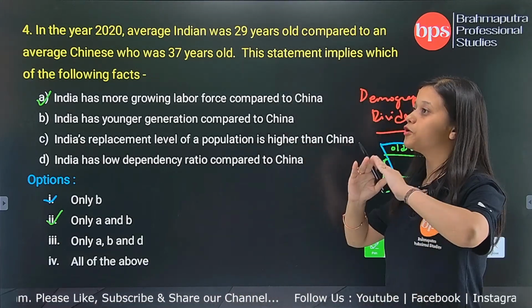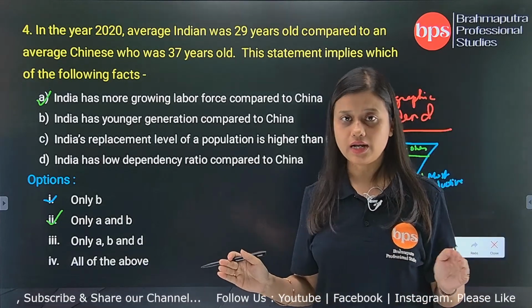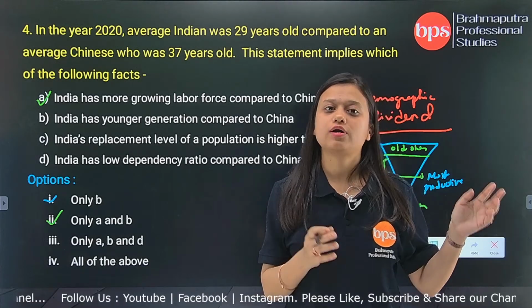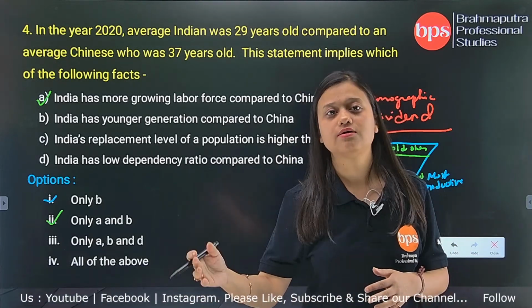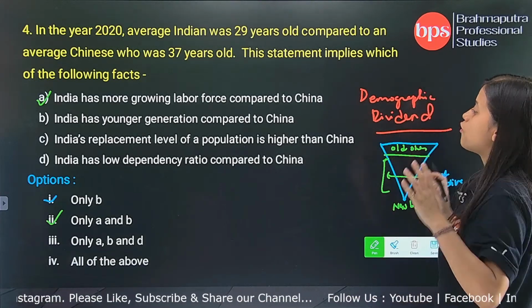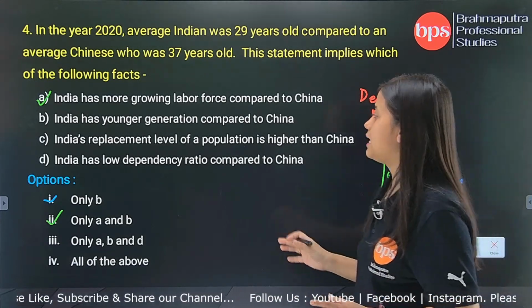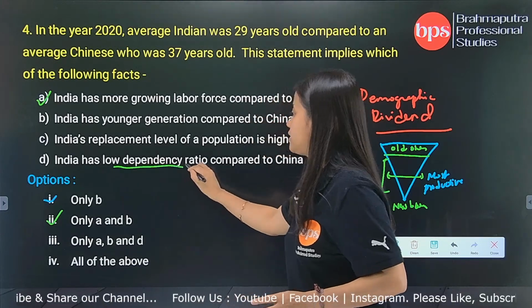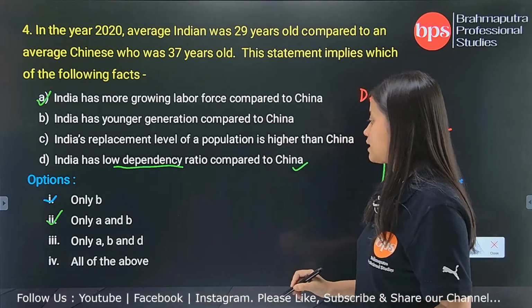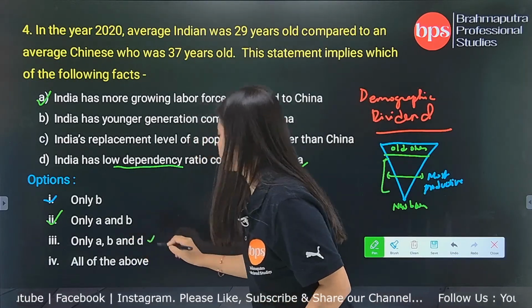But if you have growing number of old age people, then the government has to provide more pensions, it has to look for old age homes, it has to provide more services to the old age people. So if you have more number of young generations, then a country will have low dependency ratio. So India has low dependency ratio. This is also correct. So we have seen A, B and D is also correct.